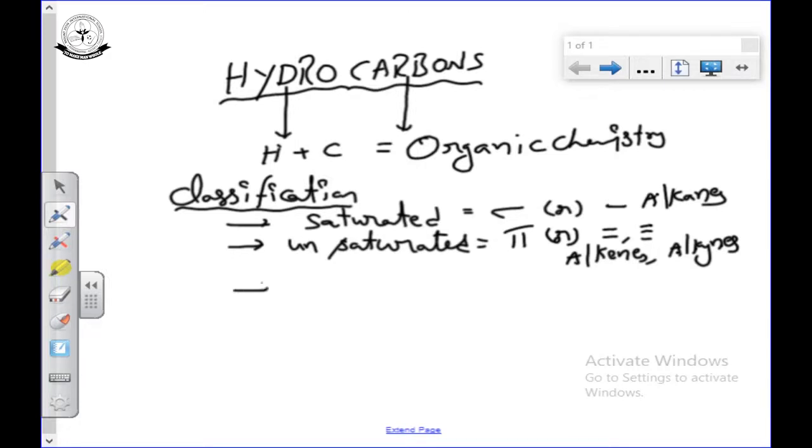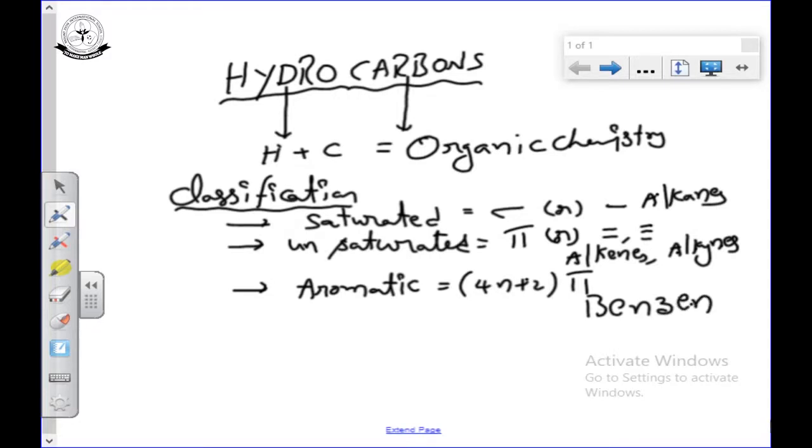And third classification is aromatic compounds. Aromatic compounds means organic compounds which satisfy Huckel's rule, that is 4n plus 2 pi electrons. Those which satisfy Huckel's rule are aromatic compounds. So, already we know which is aromatic, non-aromatic, anti-aromatic and all. Generally we can discuss in benzene.